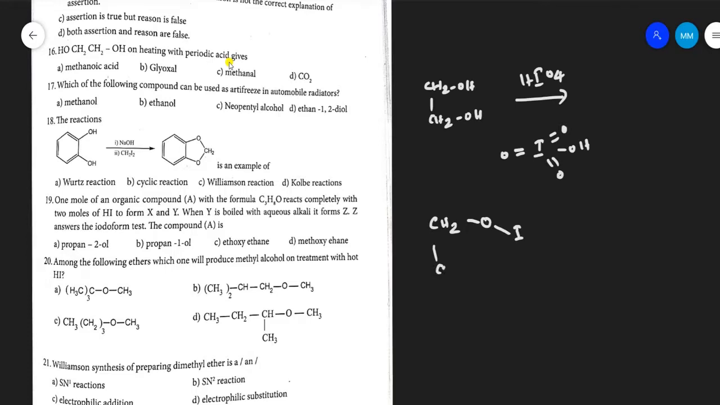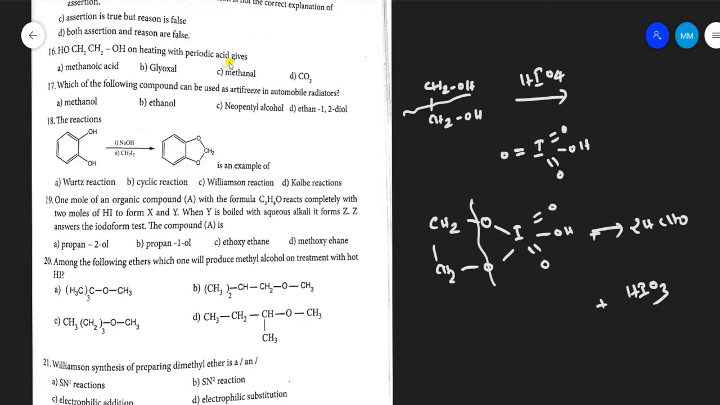CH2OI, CH2OI. This iodine is treated like this, which is cleaved to give this fragment of 2 molecules of formaldehyde, and you get the product iodic acid. It gets reduced. So the product is 2 moles of formaldehyde, HCHO. The role of periodic acid is to cleave the carbon-carbon bond and oxidize. So this is the role of periodic acid.